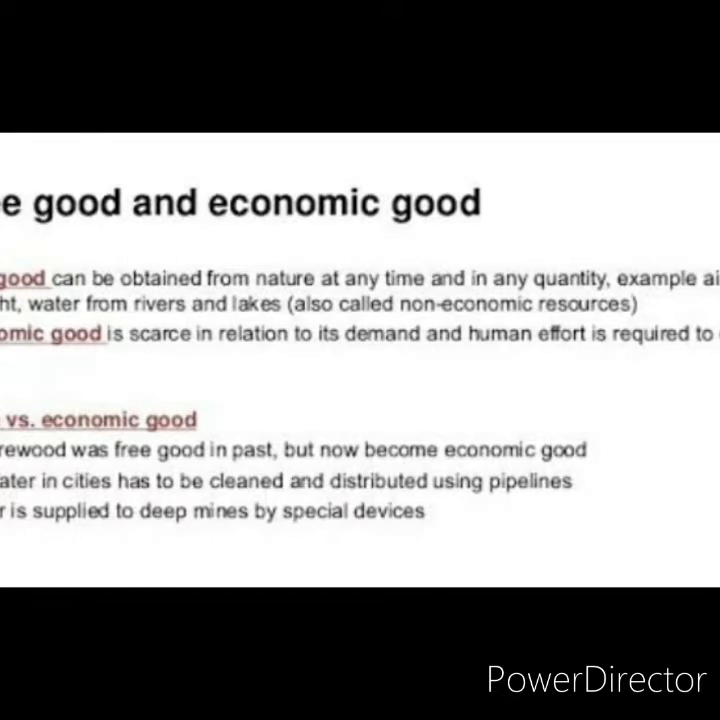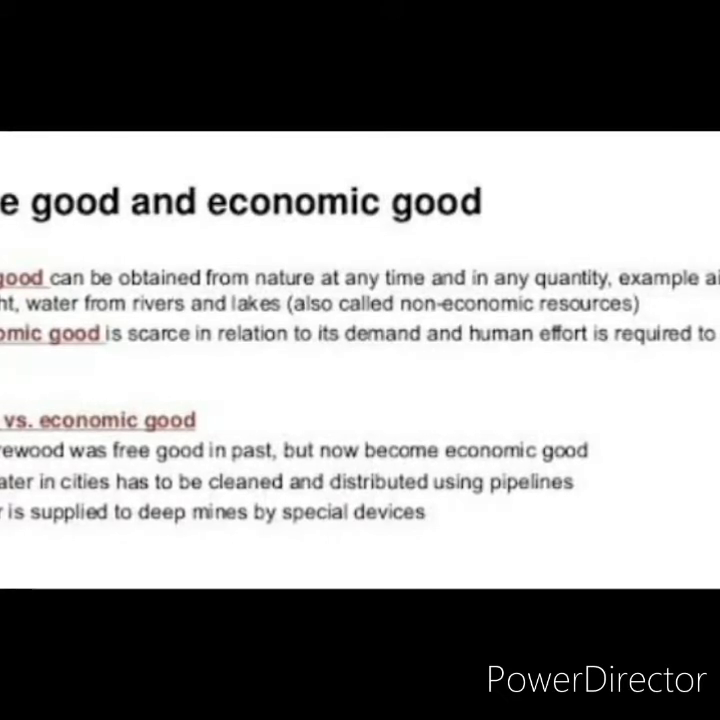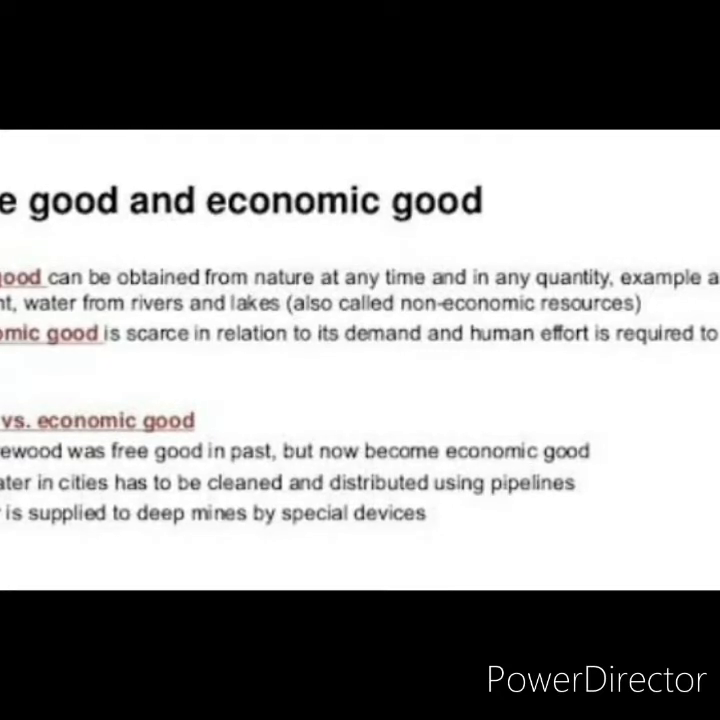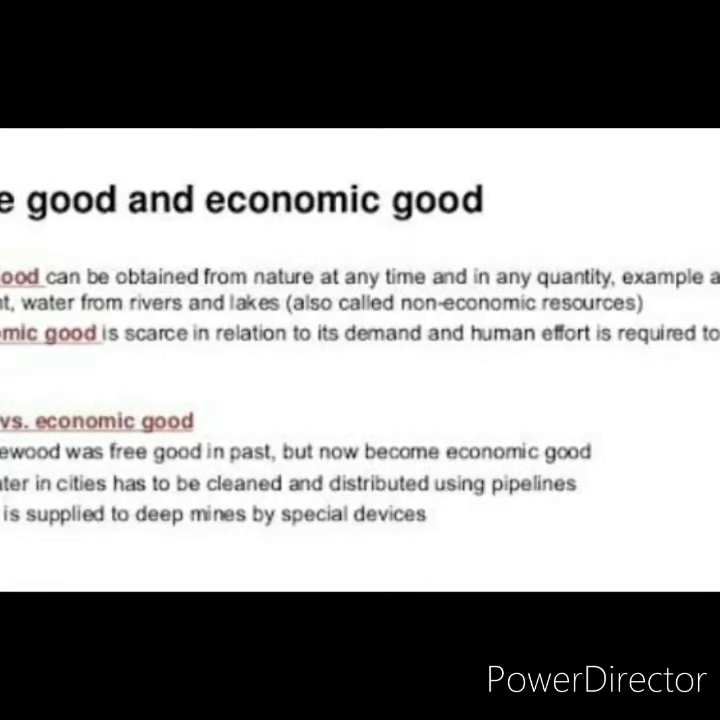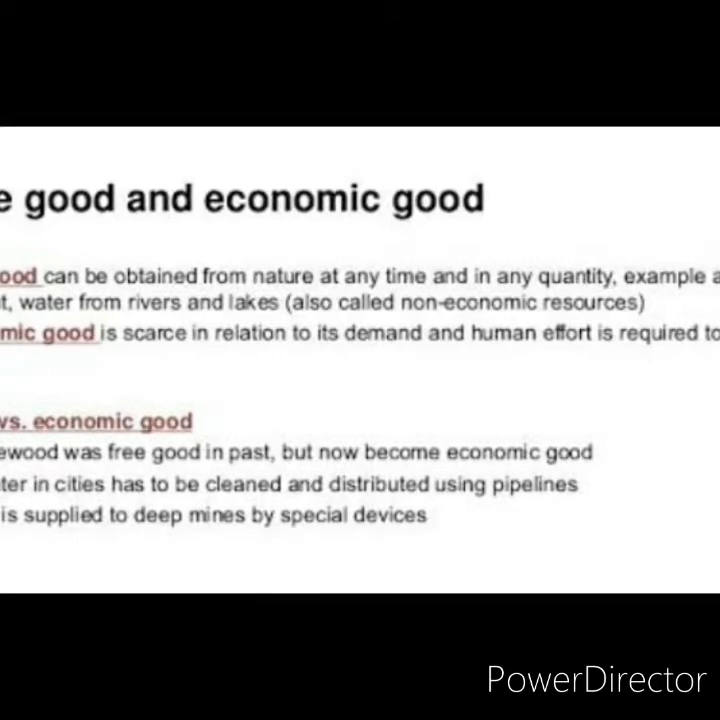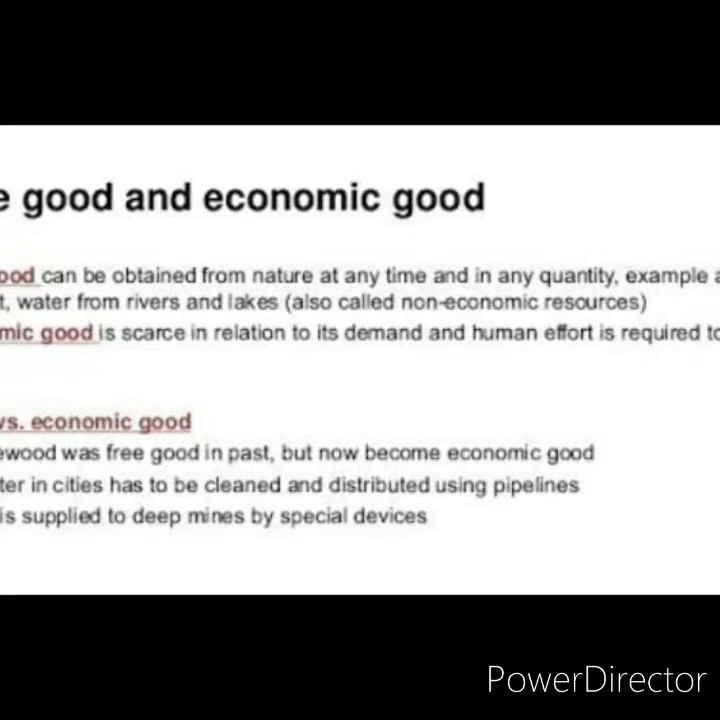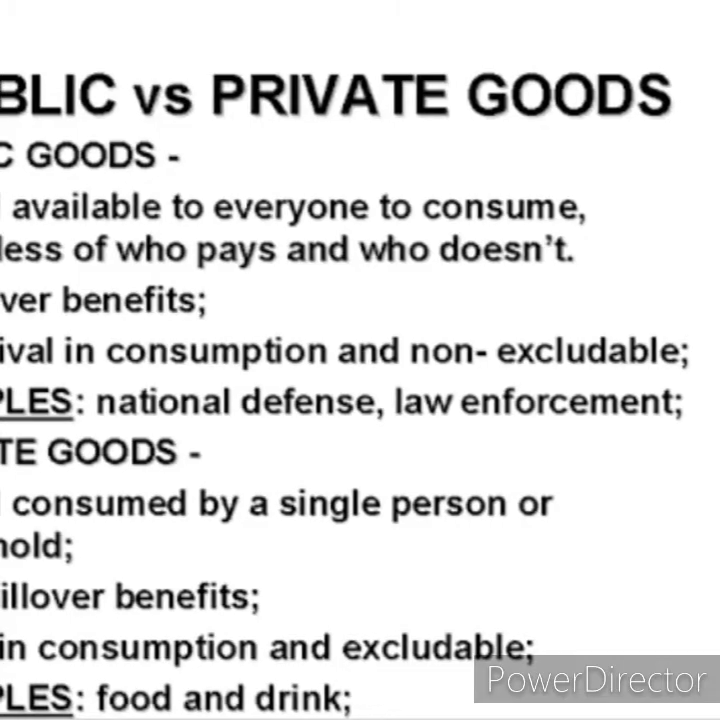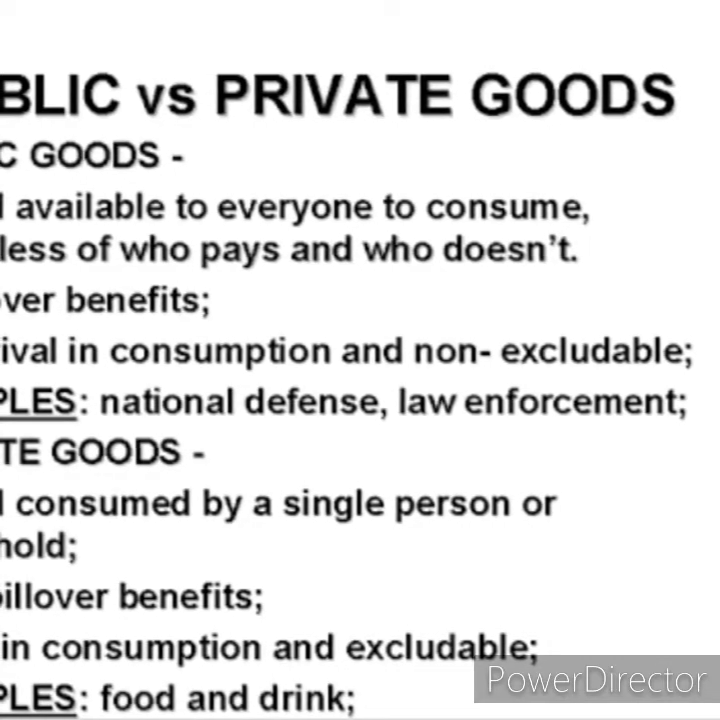The money you are spending on that is called opportunity cost. About this opportunity cost you will learn more in the next chapters. But in this one, in a single line, you may say that the money we are spending to purchase any goods is called opportunity cost. And next, public goods and private goods.